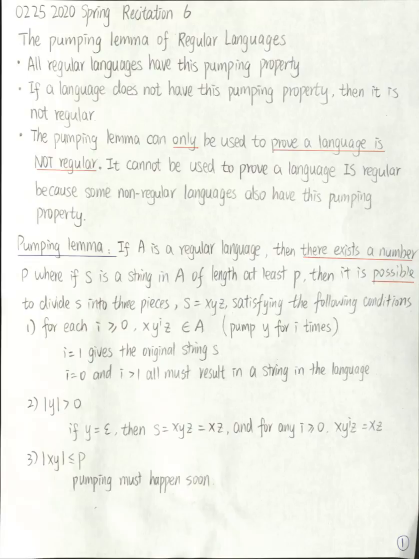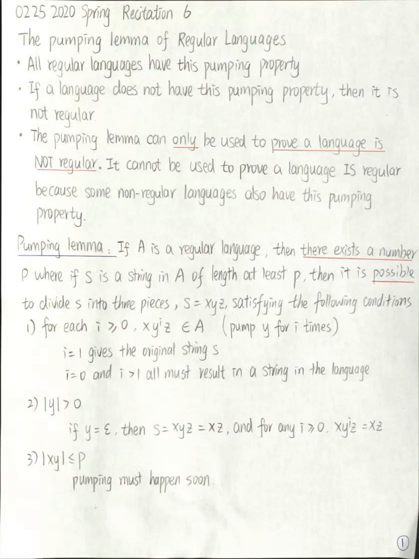The second condition is y is a non-empty string. Because if y is the empty string, then S equals XYZ can be written as XZ. And for any number i greater than or equal to 0, x y^i z is equal to xz. Because S is in A, if we pump this empty string many times, the resulting string is still equal to S, and thus is still in the language. So in this case, we did not say anything.